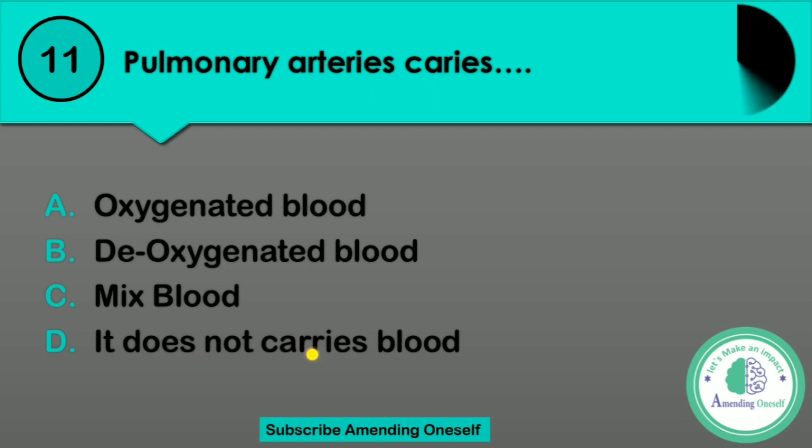Pulmonary artery carries: A, oxygenated blood; B, deoxygenated blood; C, mixed blood; or D, it does not carry blood. Read the question again and then answer.